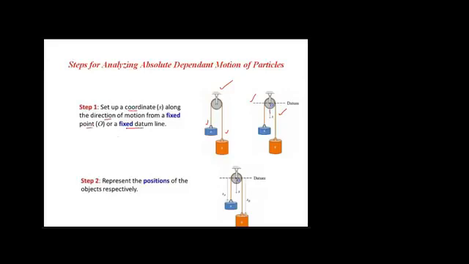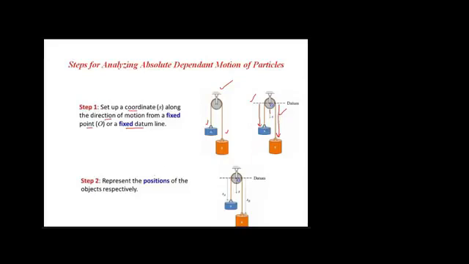Now the second step is to represent the distances from this origin, or datum plane: the distance of object A and the distance of object B. If we specify the distance, the position is specified automatically.